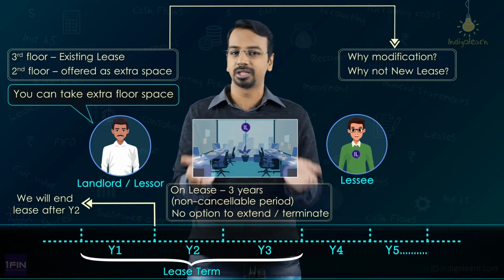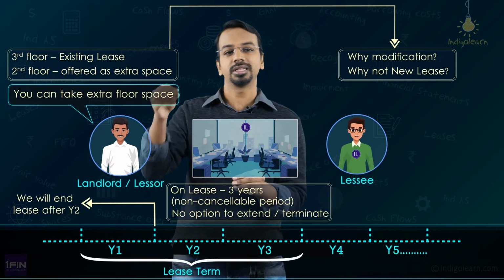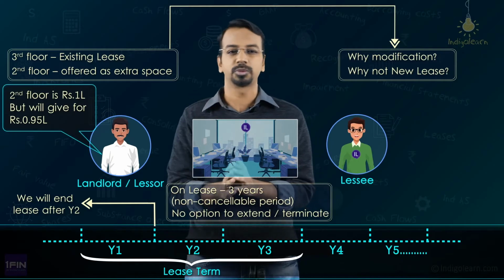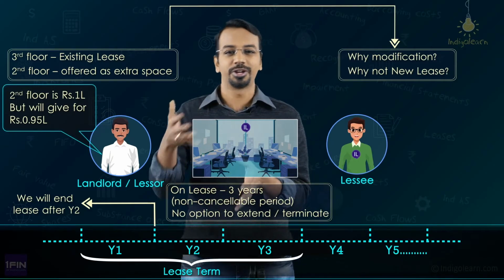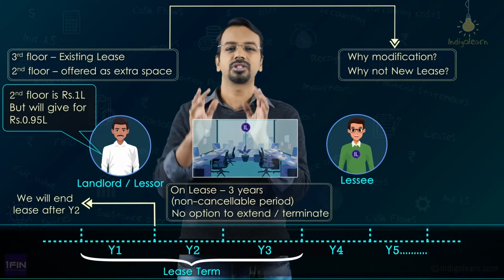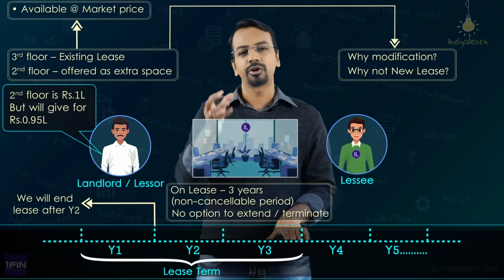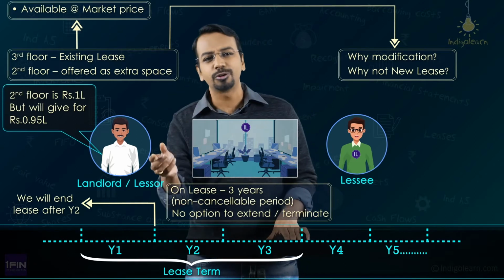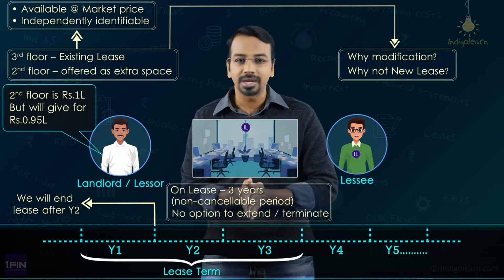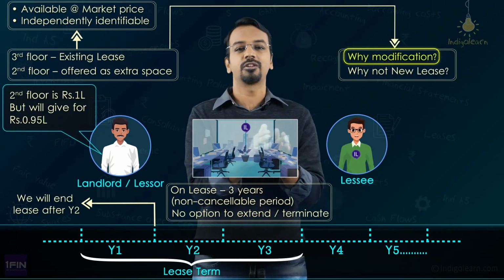See, my contract is for the third floor. For the third floor, I pay 1 lakh per month. For the second floor, the landlord says the market rental is 1 lakh per month, but I will offer it to you at maybe 95,000 per month because I need not search for a new tenant. I need not incur marketing costs, advertisement costs, all of those things. So, I will give it to you at 95,000. Now, the question is, am I getting the second floor at a rate which is similar to the rate in the market? The answer is yes. Is that independently identifiable? Yes, that is independently identifiable. Then, why should I treat it as a modification of my existing lease?